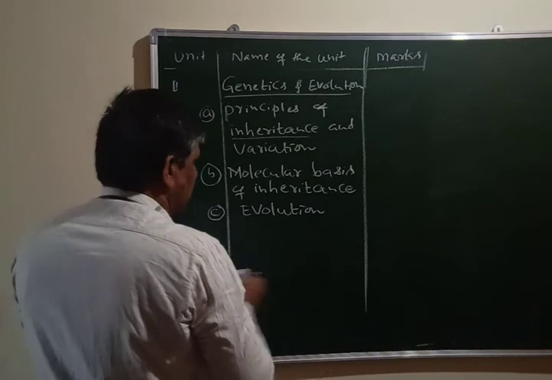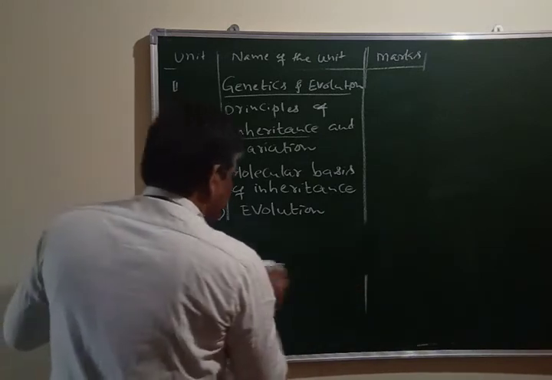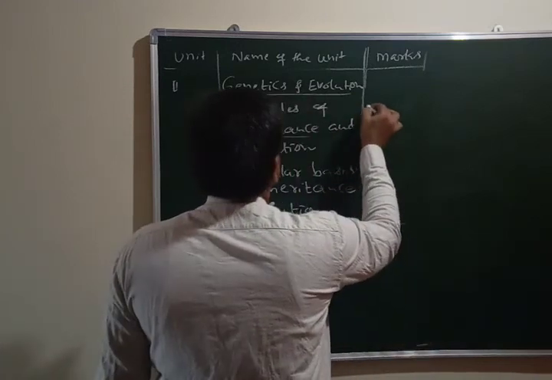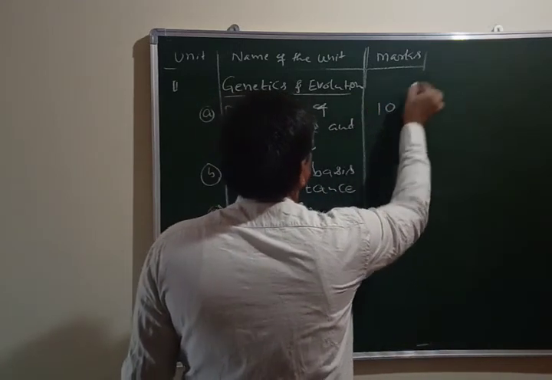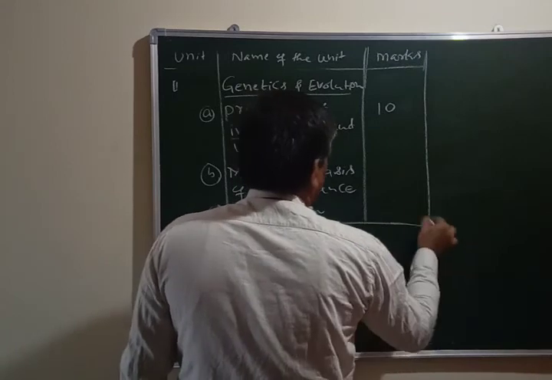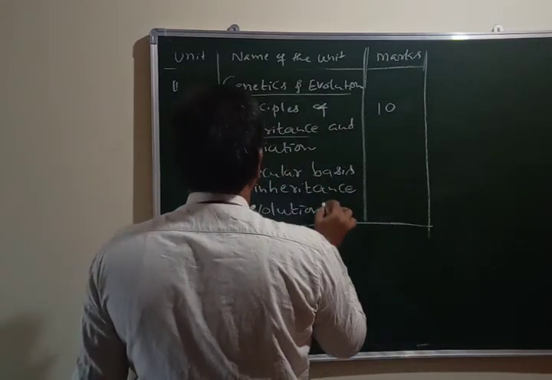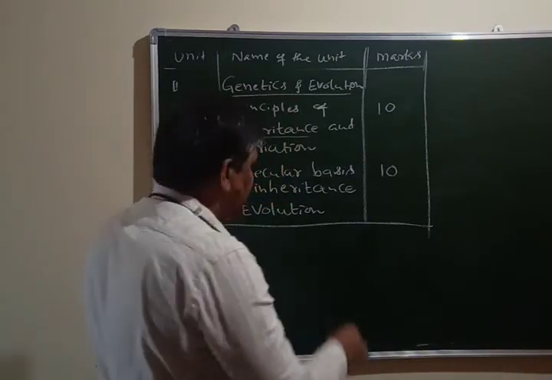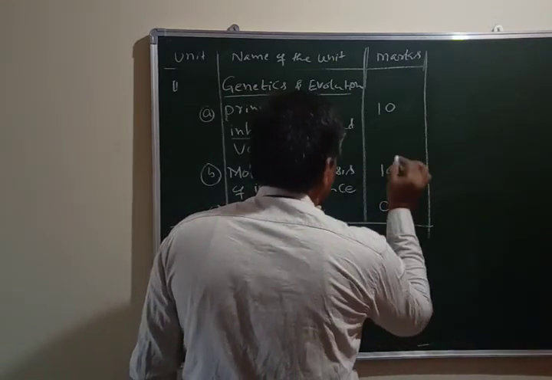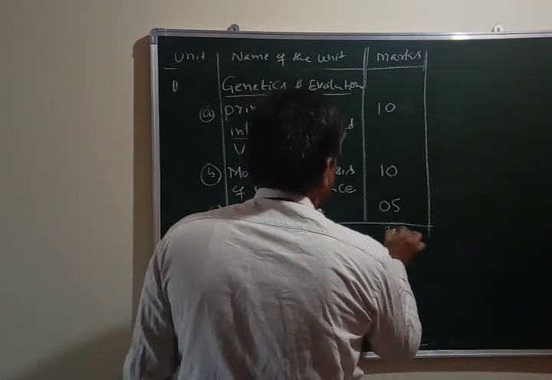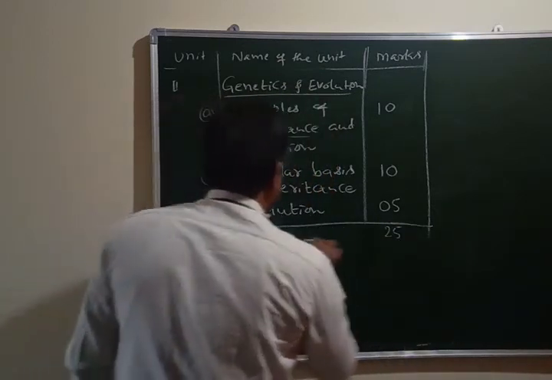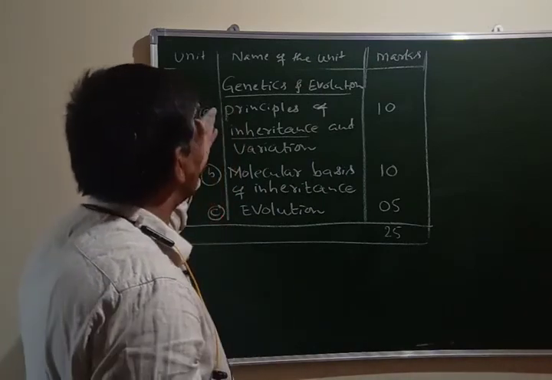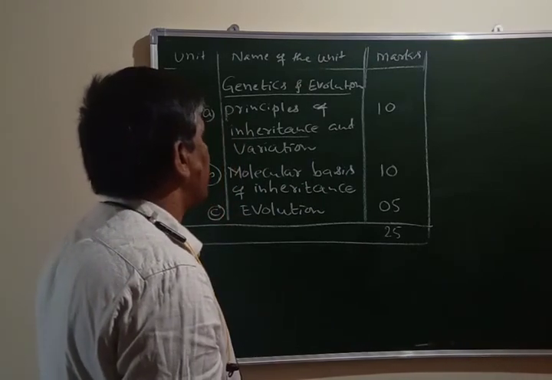For the first lesson you have got 10 marks weightage, for the second lesson 10 marks weightage, and for evolution 5 marks weightage. So again from this unit you will get 25 marks questions in the theory examination.